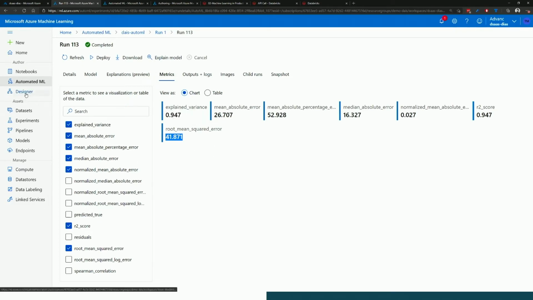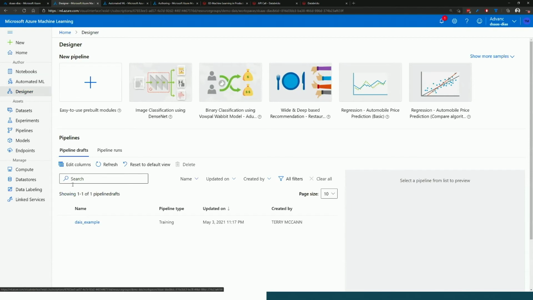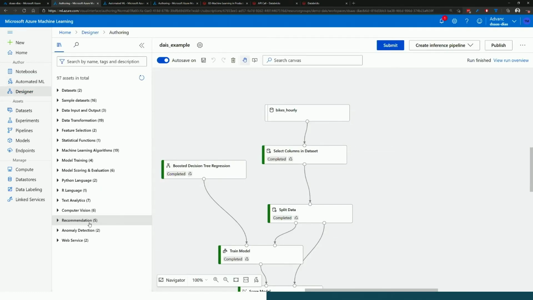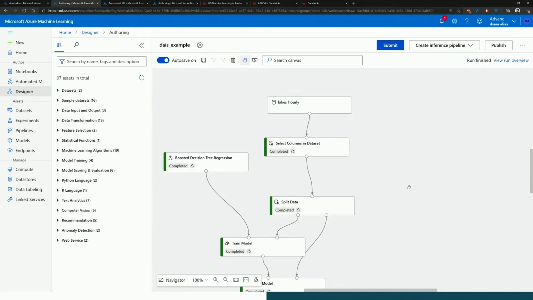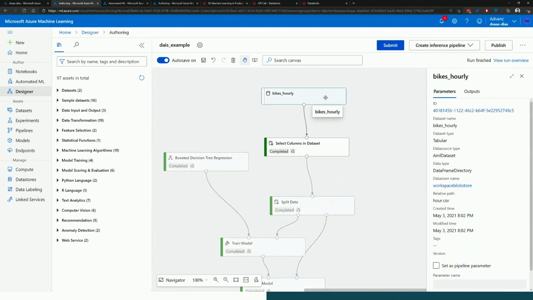Now, as my complexity increases, after I've started working with this, and I might want to try something else, thinking about enabling that senior analyst, I can hop over here and move into my designer experience. If I click into my designer, again, I've got a pre-trained model here already. This is that GUI-based way of working. With each one of these, I can drag them around, click into each one of them, and configure them independently.